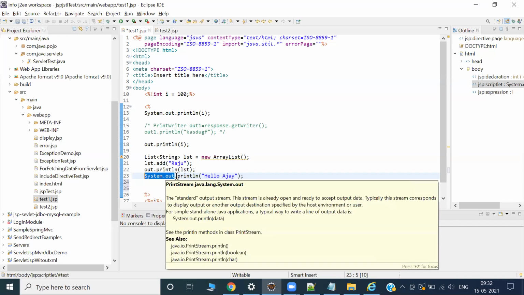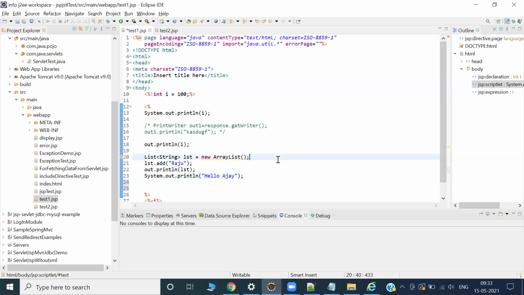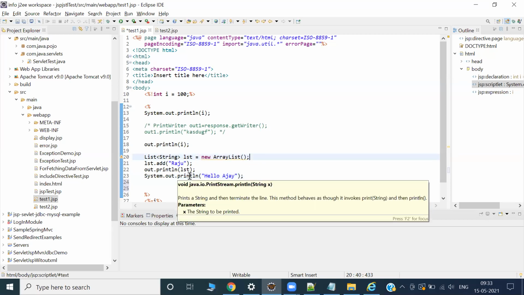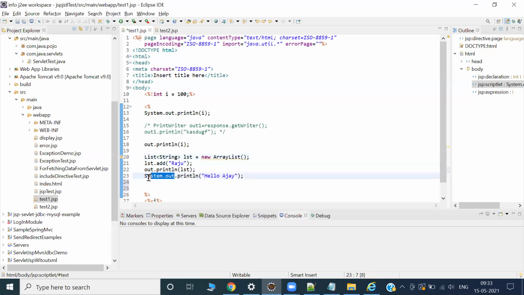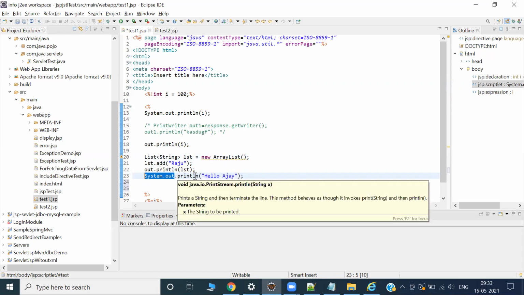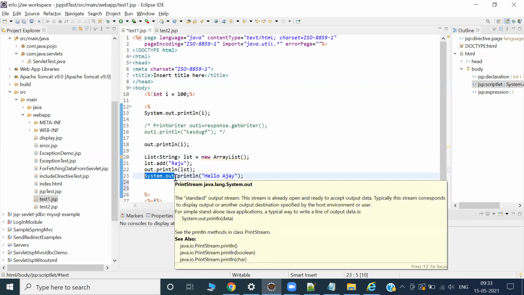Then what will it return? Because you are calling println, which is a method, this should be an object, right? So together, System.out returns an object, and with the help of the object you can call a method. Which object is returning?